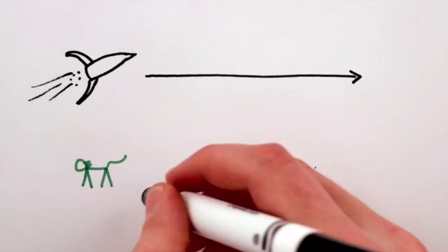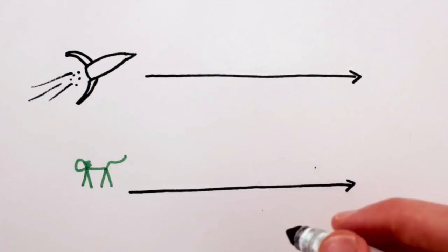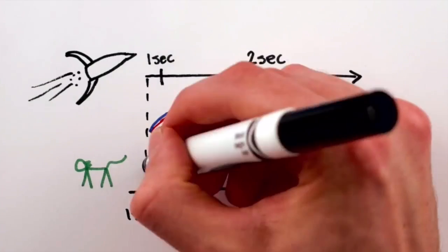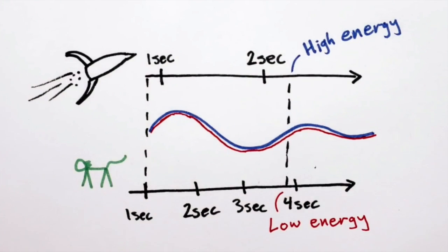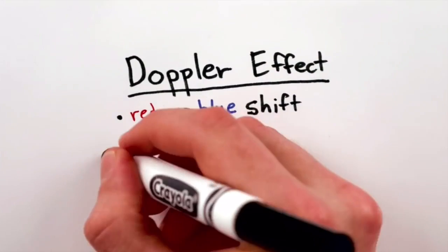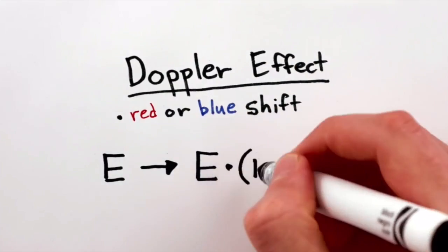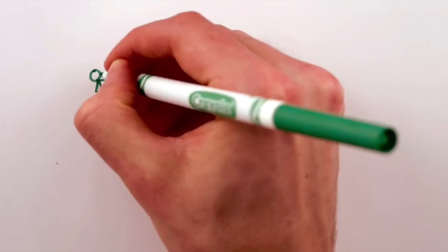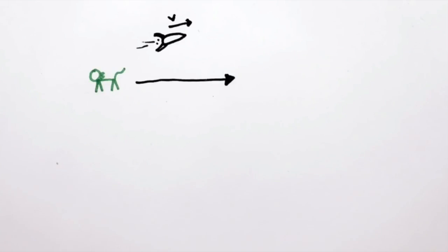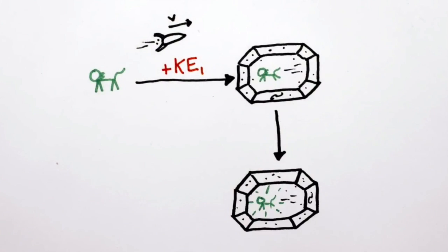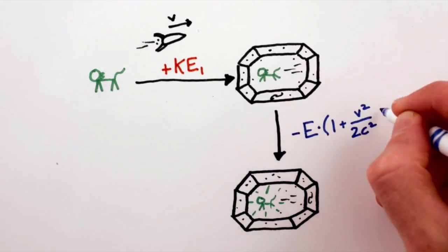However, because the rocket ship is moving at the speed of light and the cat is stationary, time dilation tells us that they are experiencing time at different rates, and thus the frequency of light would be different, and same with the energy. This leads into the Doppler effect, which states that we have to multiply our energy by 1 plus the velocity squared over 2 times the speed of light squared. So going back, when you are in the rocket ship, you give the cat kinetic energy, but take away energy times 1 plus the velocity squared over 2 times the speed of light squared.